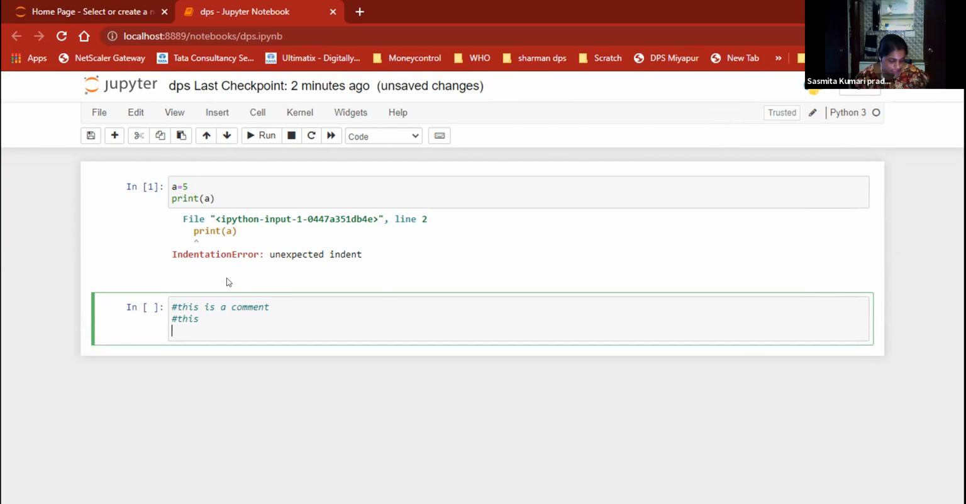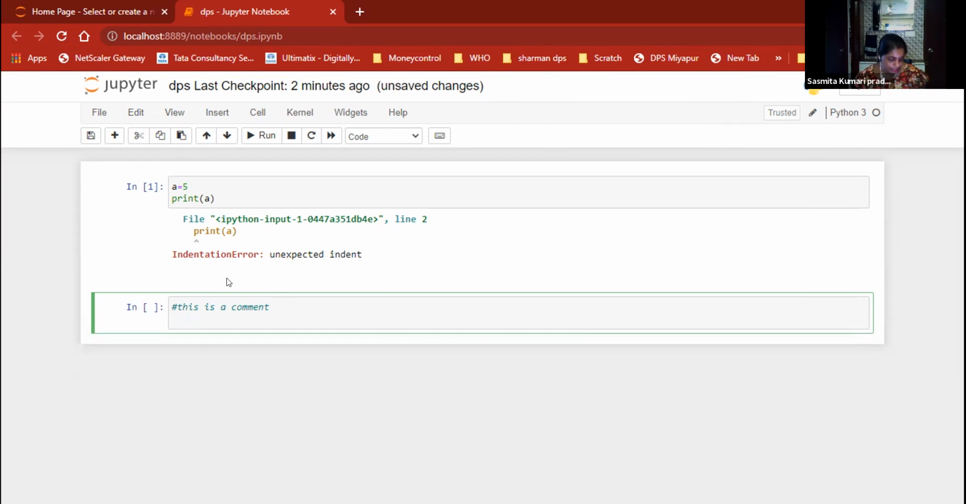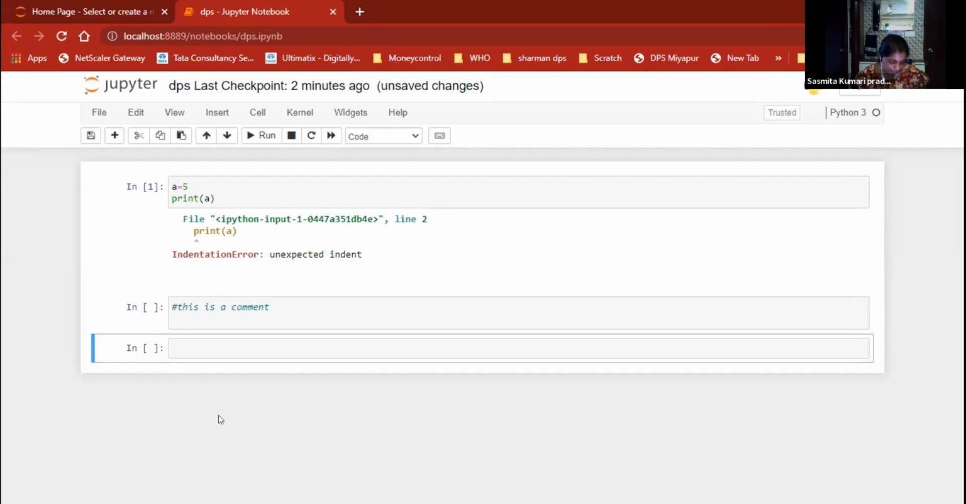Next, print type. I will tell you the types, all the types, now. On that day I didn't tell you what the data type is. Today I will explain this one. Okay, now you stop sharing.